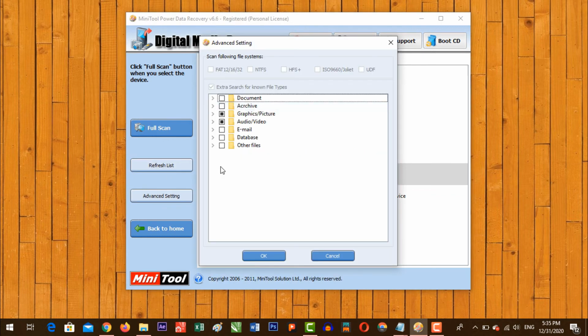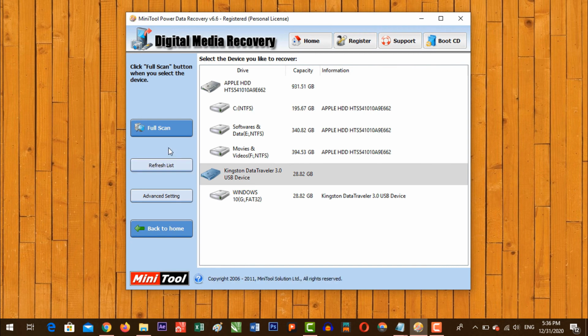In Advanced Setting, you are seeing Document, Archive, Graphics, Audio. Only check those folders you want to recover your data from. So I want to recover pictures, so I will check only this picture here. If I want to recover audio files, then I'll click here. If I want to recover email databases, then I'll take everything here. So now click on OK and click on full scan.